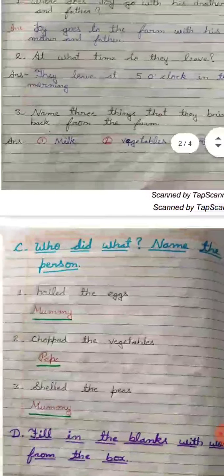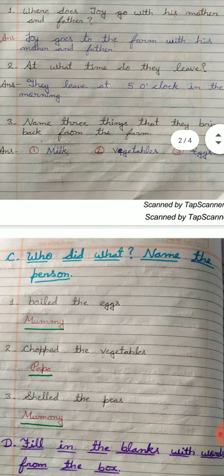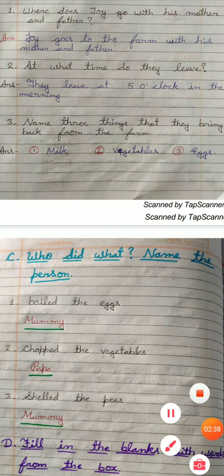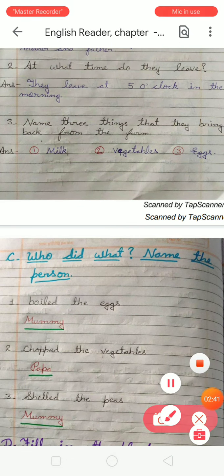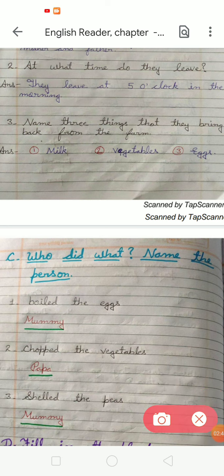Next exercise is, who did what? Name the person. Students, you have to write that person's name who did this given work. Okay. So in first there is boiled the eggs. So we have to write that person's name. So mummy boiled the eggs. So we have to write mummy. So what is the spelling of mummy? M-U-M-M-Y, mummy.